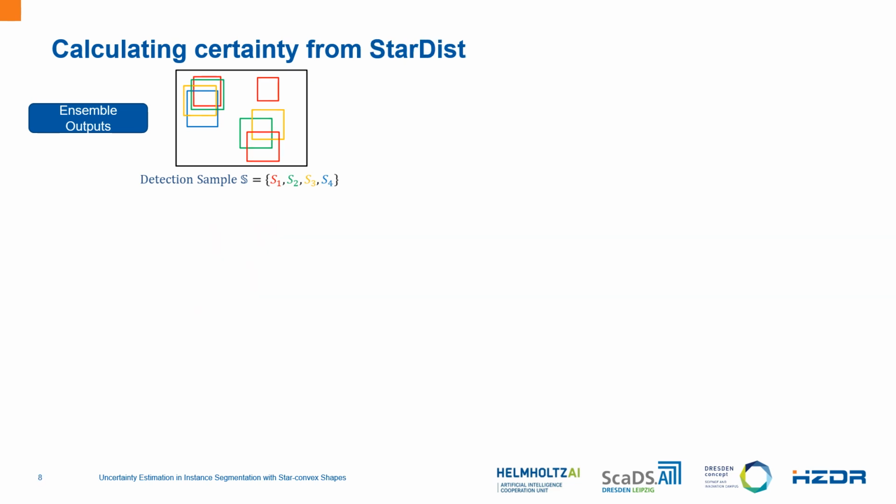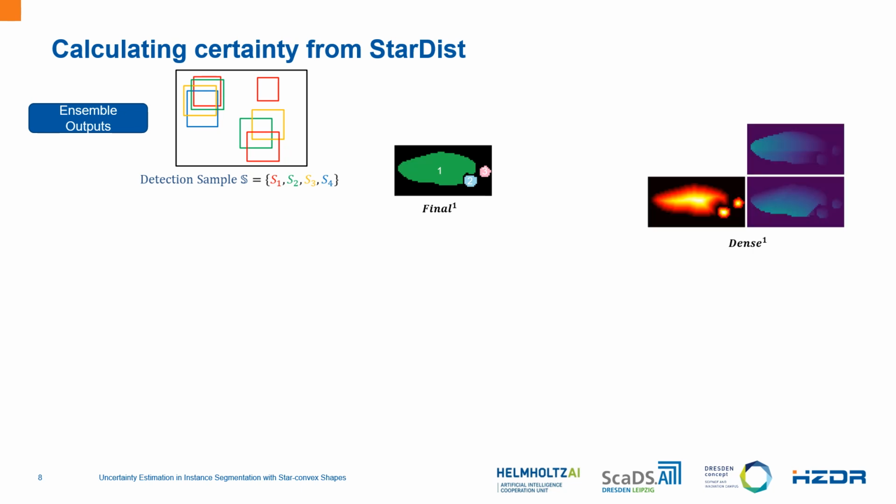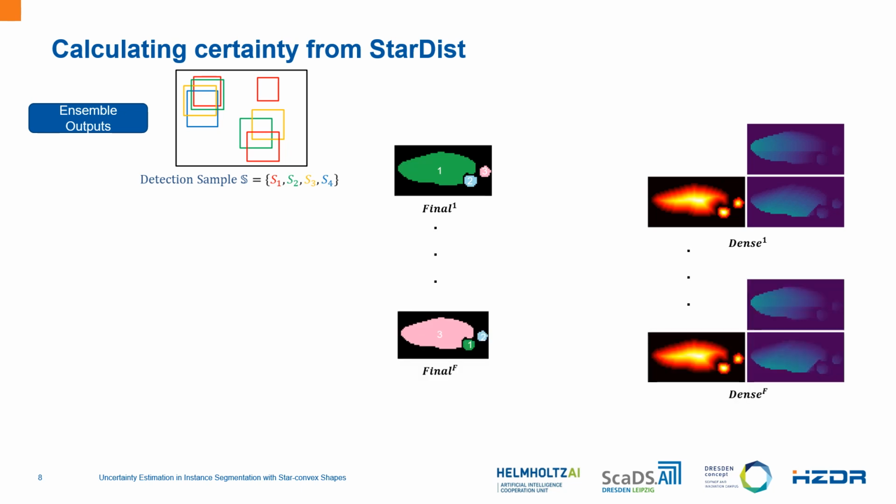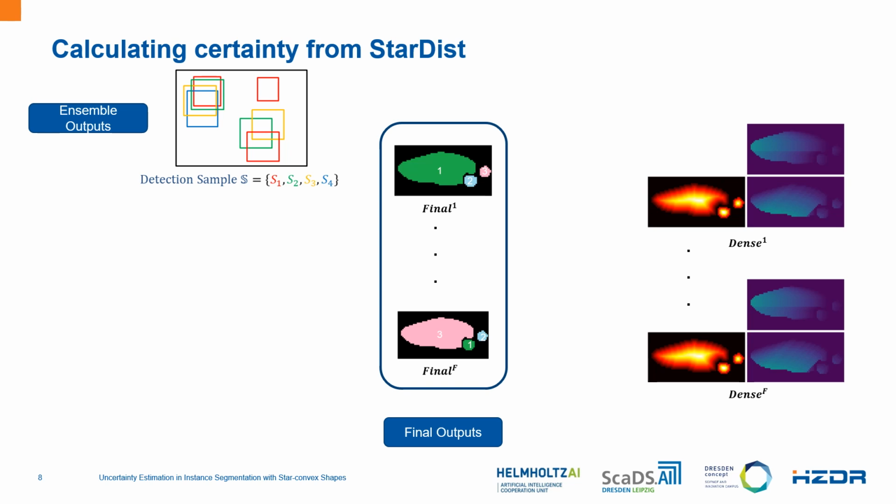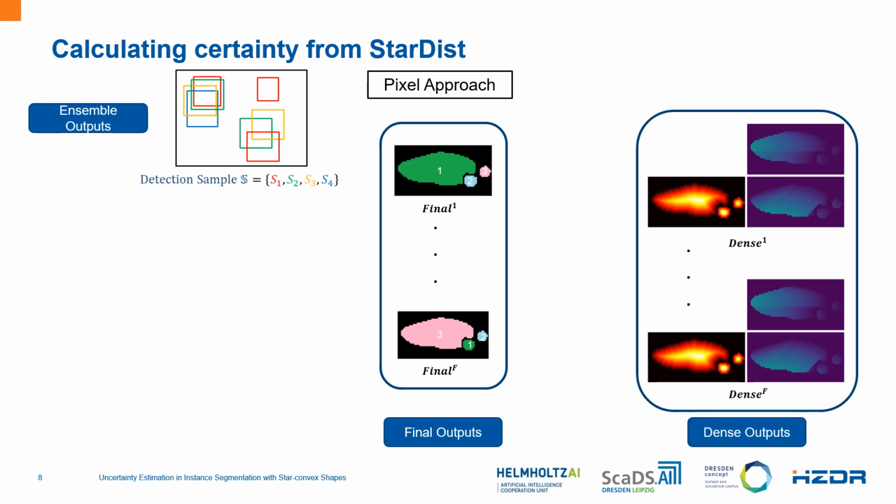Due to the structure of the StarDist model, we can obtain two sets of outputs. The first is the final mask output, which is obtained after the non-maximum suppression in the StarDist model, and the second is the dense output, which is obtained before the non-maximum suppression, and is the combination of the object probability and the distance map. After using the two techniques, Monte-Carlo Dropout and Deep Ensemble, we get two sets of outputs. With the final mask output set, we calculate the uncertainty and call it the pixel approach, and with the dense output set, we calculate the uncertainty and call it the radial approach.